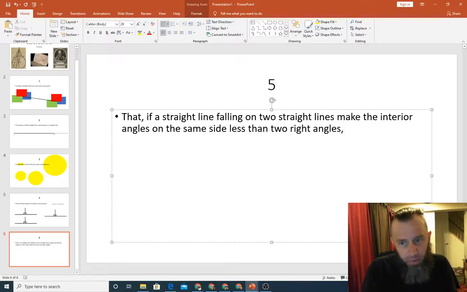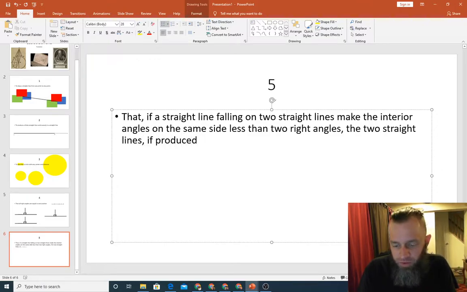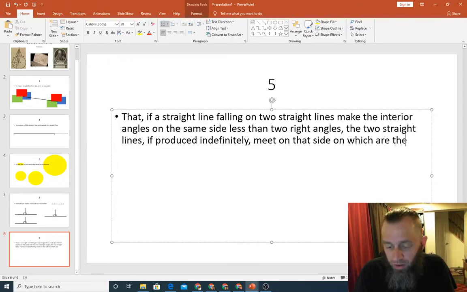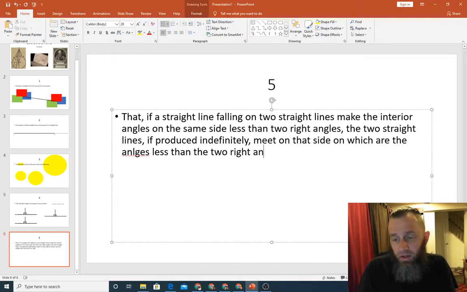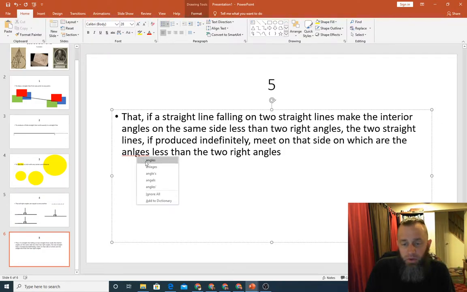And this seems complicated, but I promise we'll break it down. Two right angles. The two straight lines, if produced indefinitely, meet on that side on which are, oops, I didn't write that one. On that side on which are the angles less than the two right angles. And angles got spelled wrong there. All right.